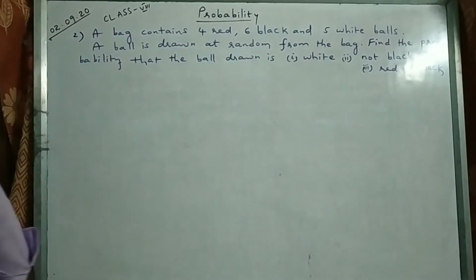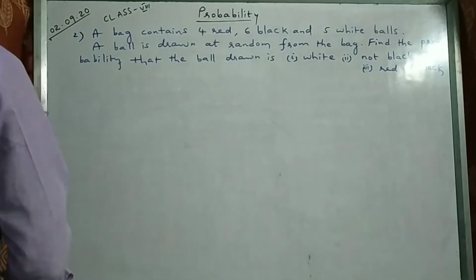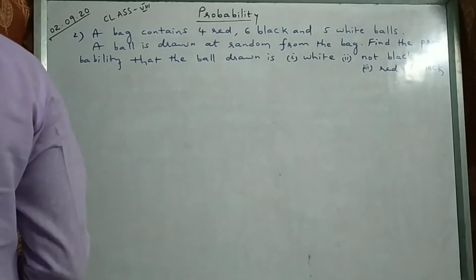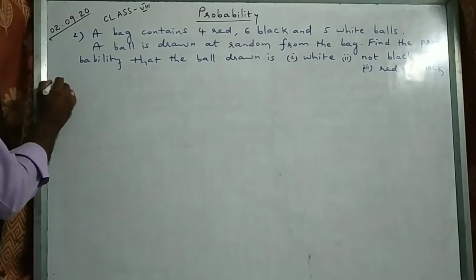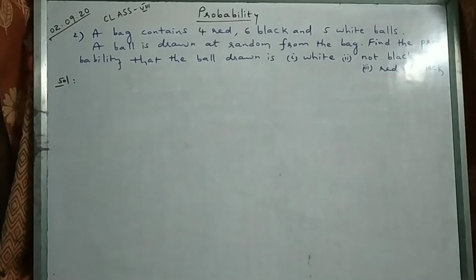Red or black. Clear? What is the question?